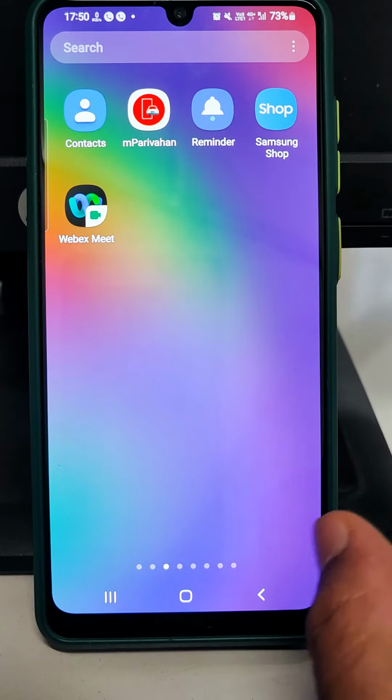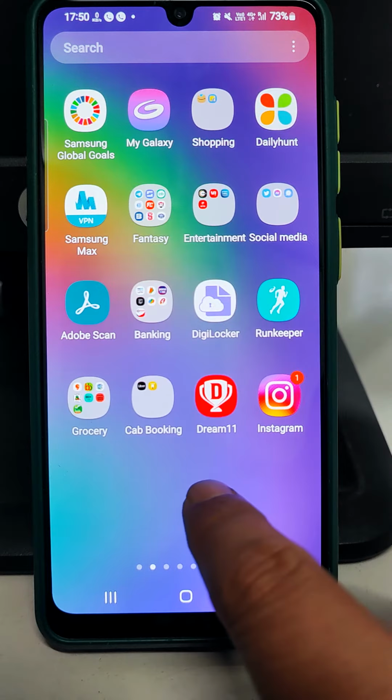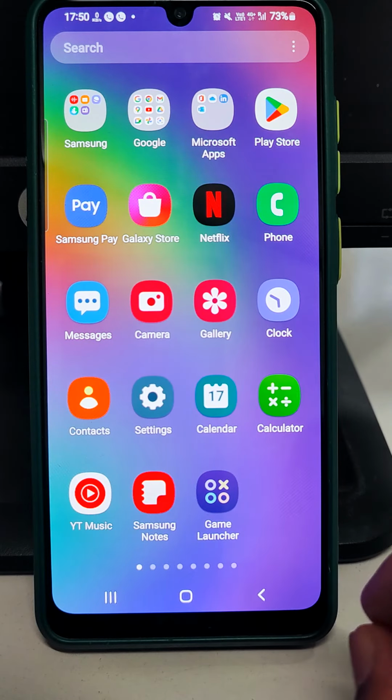So this is the way by which you can select the different ringtones for the different persons in Samsung mobile. So this is all about today's tutorial. This is A31, and this is for A31, and this is valid for another model of Samsung also. So this is all about today's tutorial.